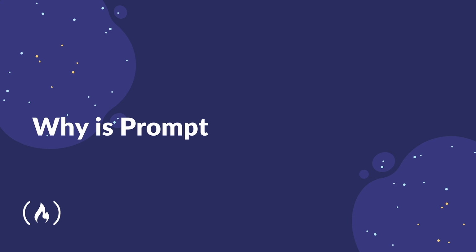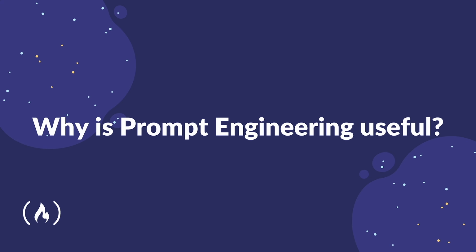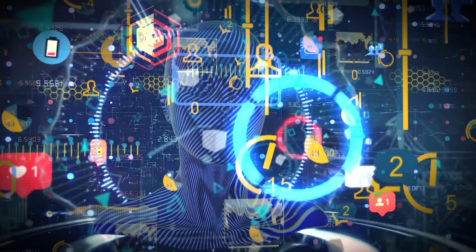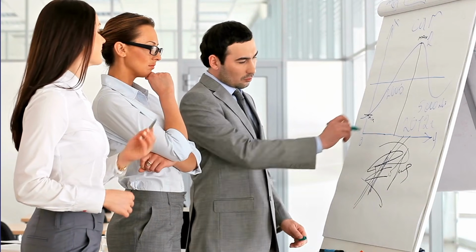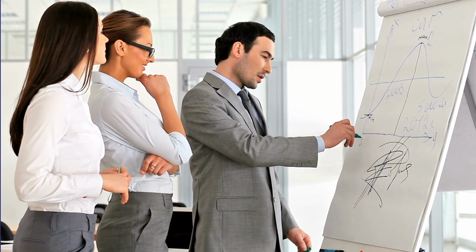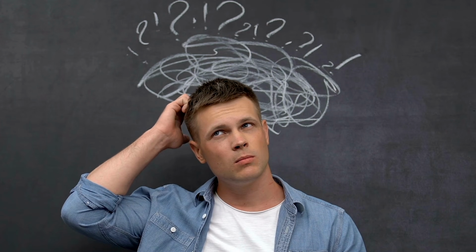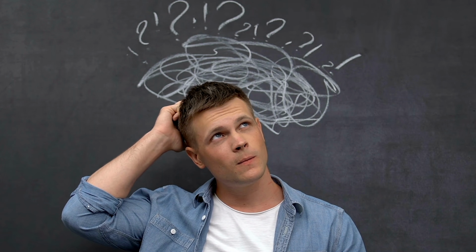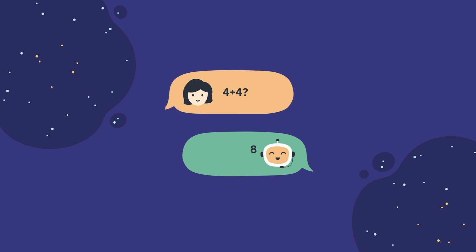Why is prompt engineering useful? With the quick and exponential growing rise of AI, even the architects of it themselves struggle to control it and its outputs. This might be a bit hard to understand, but think of it this way. If you were to ask an AI chatbot what is 4 plus 4, you would expect it to say 8, right? The result of 8 is pretty indisputable.